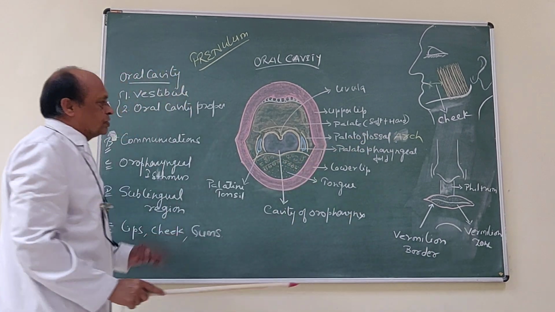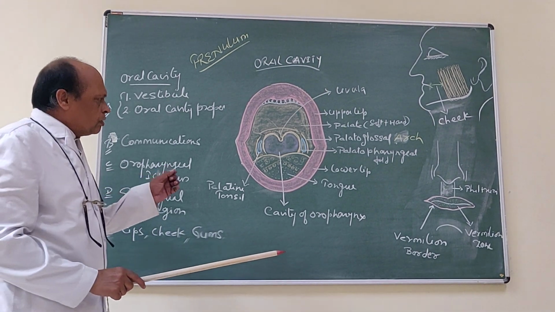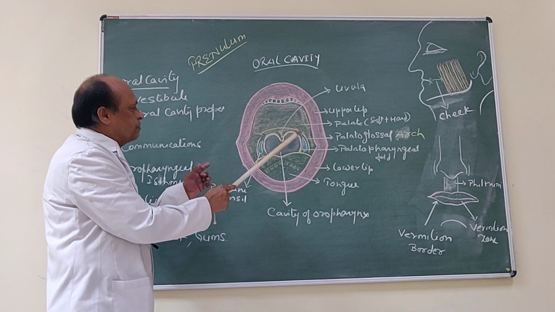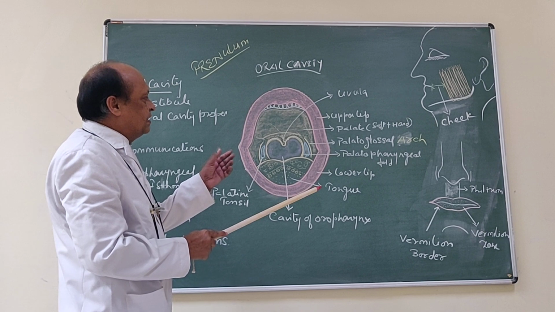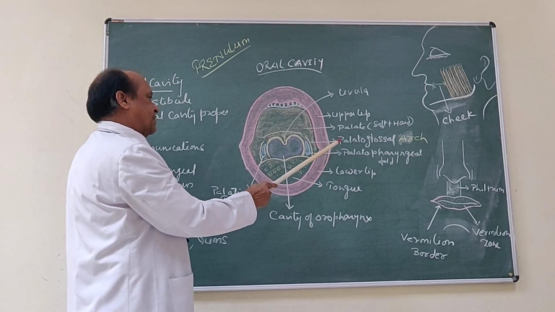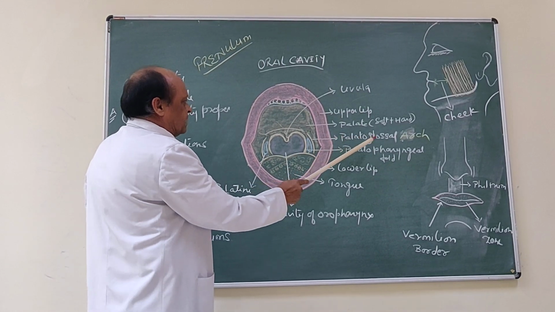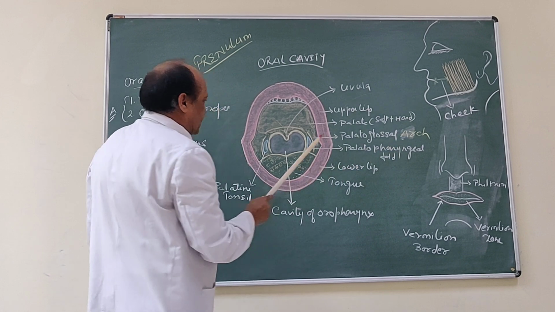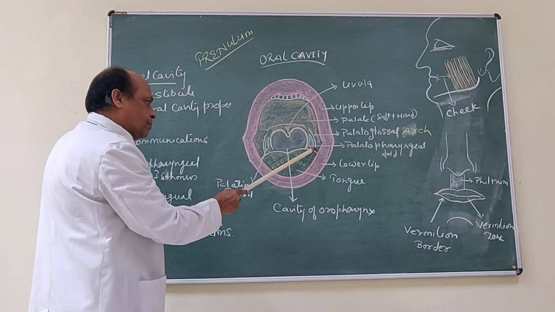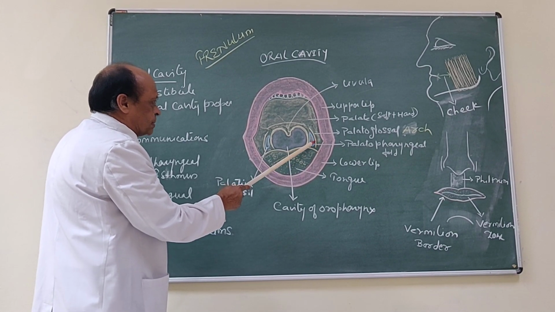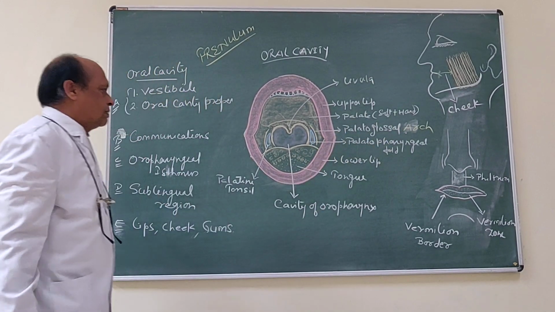This palatoglossal arch is nothing but the palatoglossal fold of mucous membrane extending right from soft palate to the tongue, and this palatoglossal fold contains fibers of palatoglossus muscle. The palatoglossus muscle and the palatoglossal fold together form what is called the palatoglossal arch. So, the fold of mucous membrane is palatoglossal fold, and it contains fibers of palatoglossus muscle, and these two together form the palatoglossal arch.